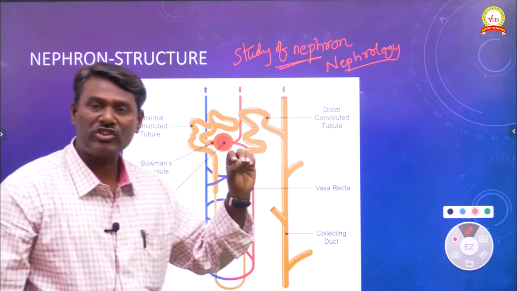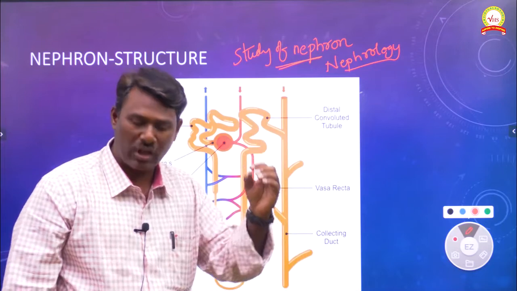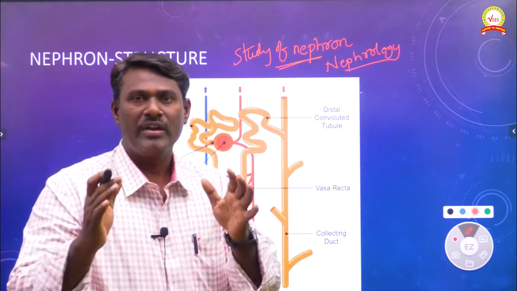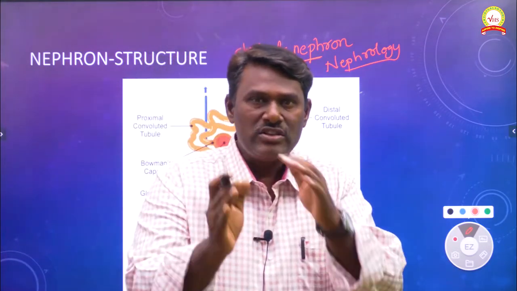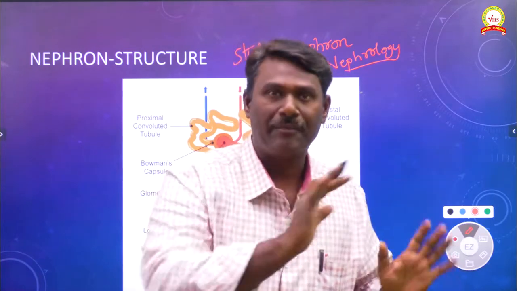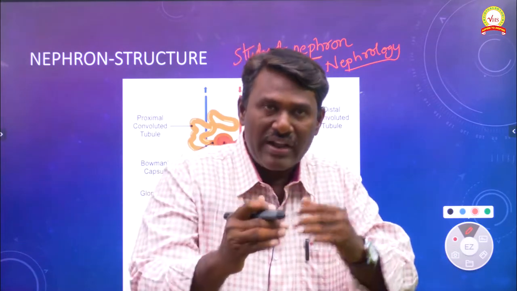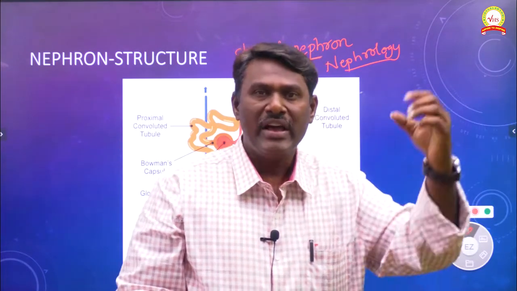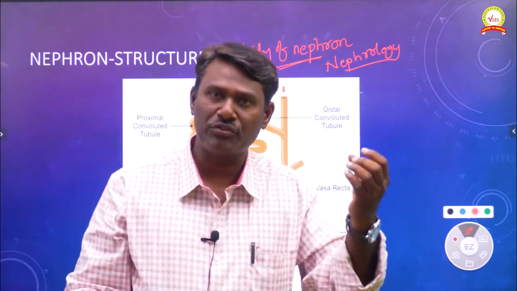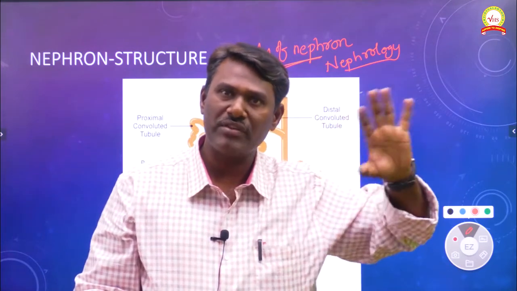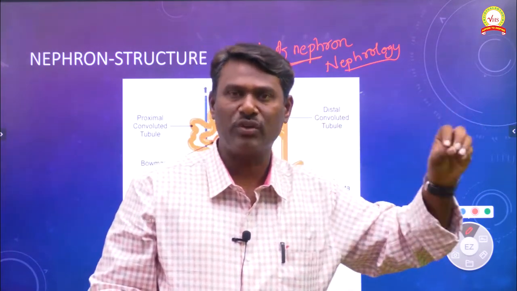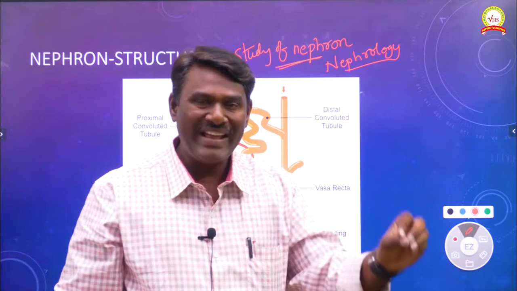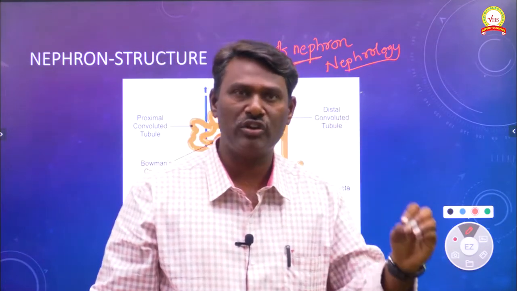When we observe the structure of nephron, as we already discussed, nephron is the basic structural and functional unit of kidney. It plays an important role in the formation of urine and the reabsorption of useful components. Everything is going to be done by the nephron, the basic structural and functional unit of kidney.